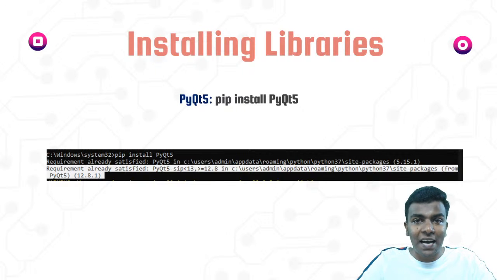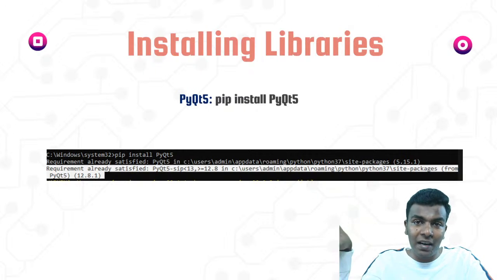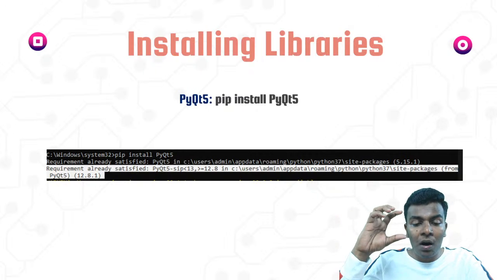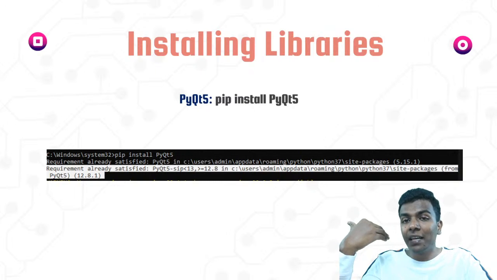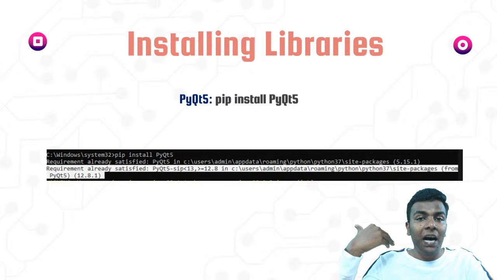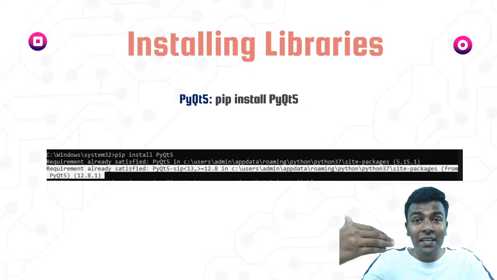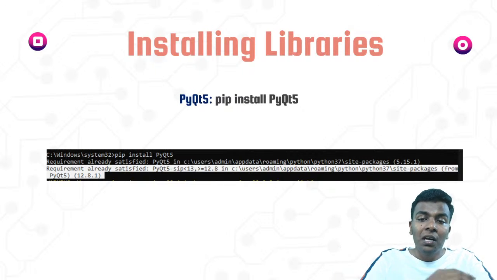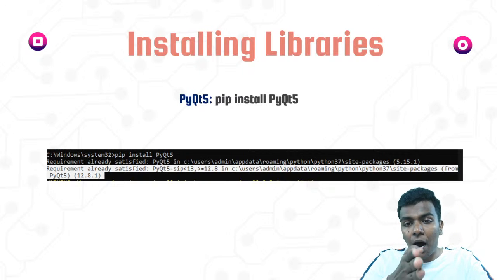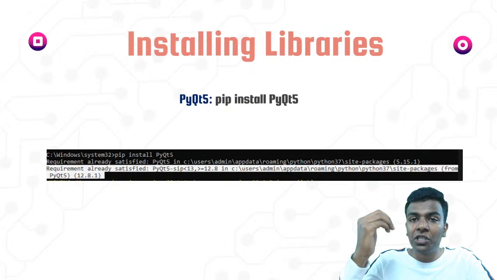With the help of the designer application, we can do drag and drop. You can simply drag and drop, so that you can insert or import push buttons, text boxes, image label boxes, and other kinds of boxes. You can import radio buttons or text boxes. Those things can be done with the help of the designer. You can install this with pip install PyQt5. This will install that designer application on your laptop.